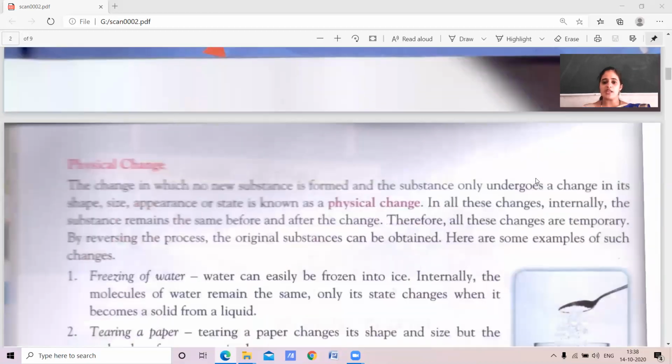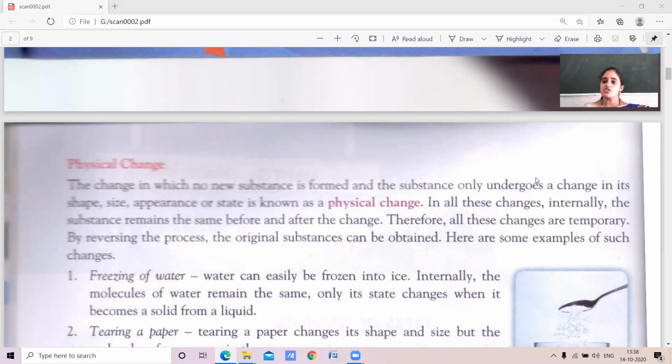According to the reversible and irreversible change, we classify the changes into two main types. They are physical change and chemical change. What is this physical change? The change in which no new substance is formed, we call such type of change as physical change.